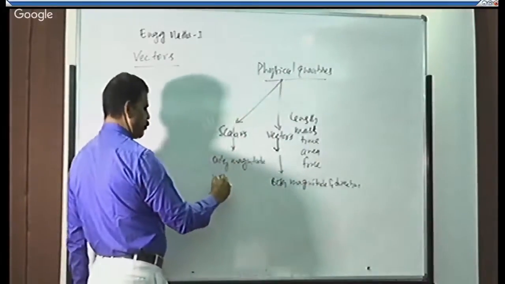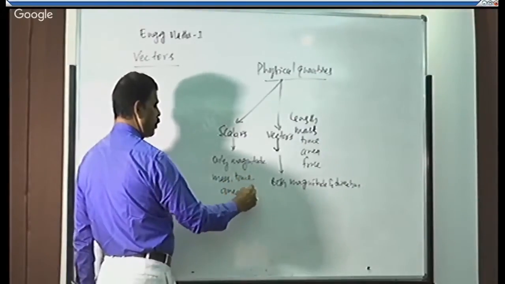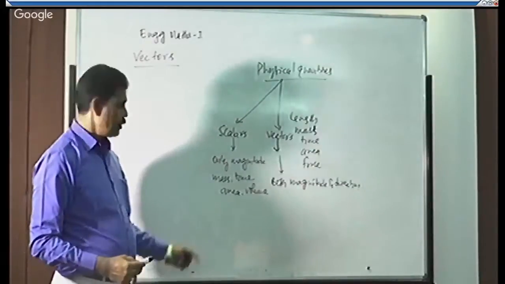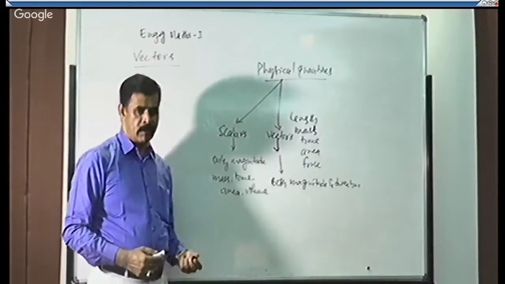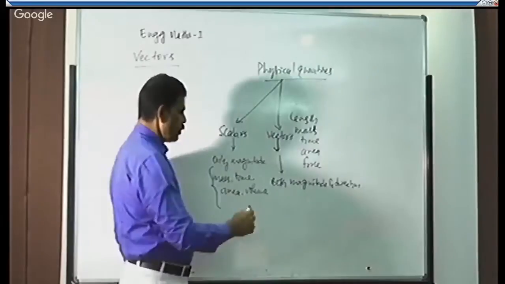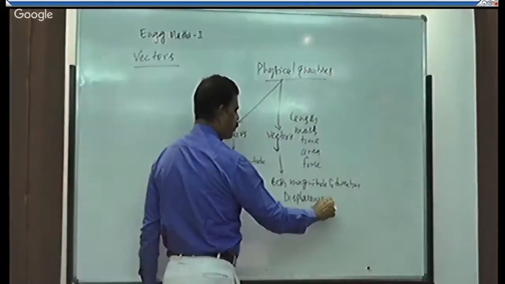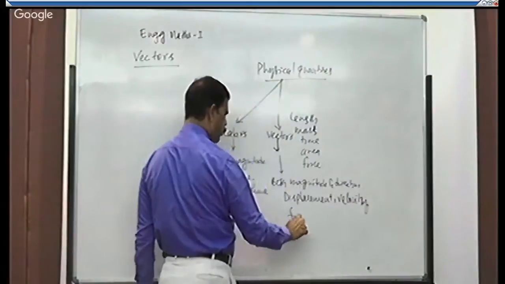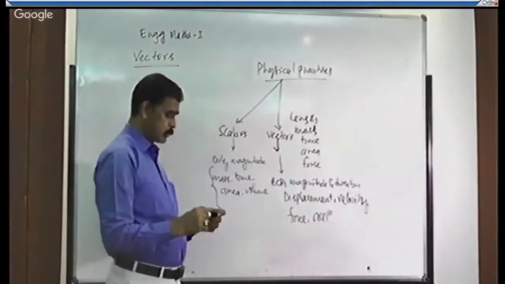Scalar examples: mass, time, area, volume. All these things do not depend on the direction. Mass does not depend on direction, time does not depend on direction, area and volume do not depend on direction. Therefore, they are said to be scalars, right? Vectors: displacement, velocity, force, acceleration, they are all said to be vectors.